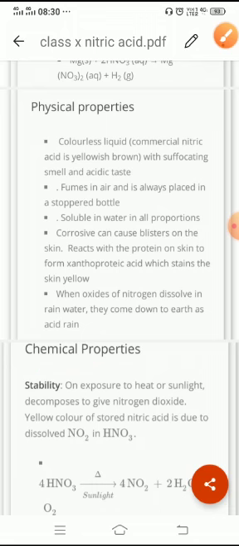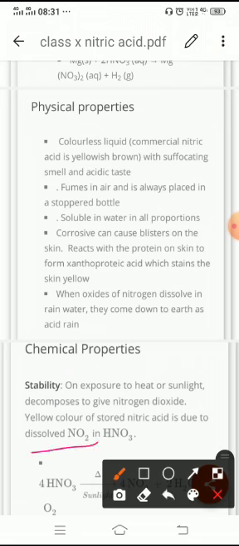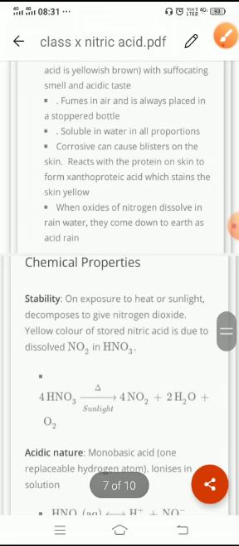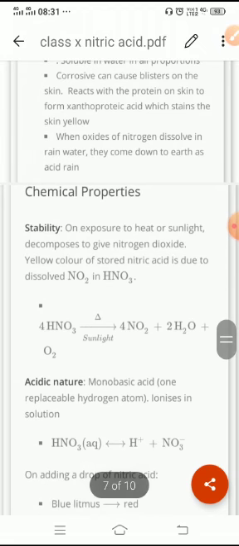Now coming to the chemical properties. Before discussing the chemical properties, let us discuss the stability. On exposure to heat and light, it decomposes to give nitrogen dioxide, that is, various oxides of nitrogen. So that is why it is yellow in color. While stored in concentrated form, we can see the yellow colored liquid due to the presence of soluble oxides of nitrogen. So here the reaction is also given.